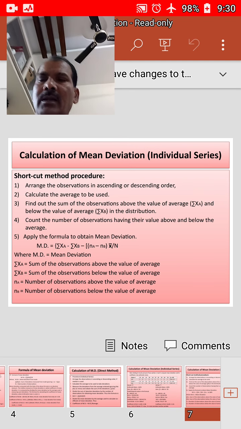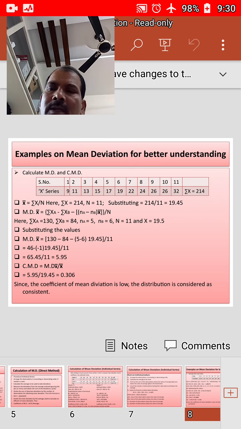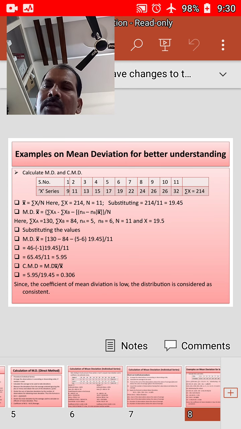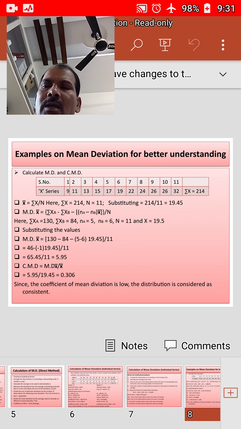Now we'll consider one problem for better understanding. Calculation of mean deviation and coefficient of mean deviation from mean and median is asked. We will consider only the mean for the sake of it. The X series is given as raw data.